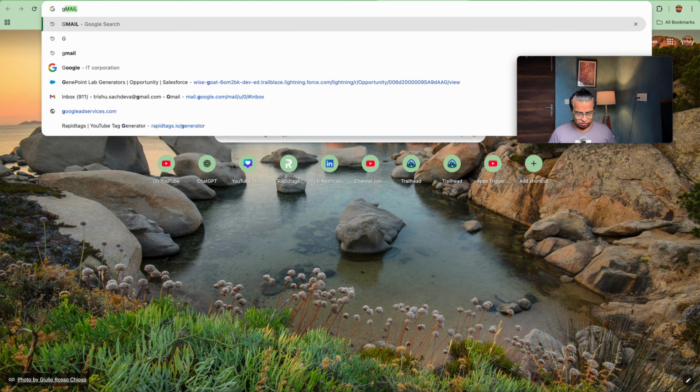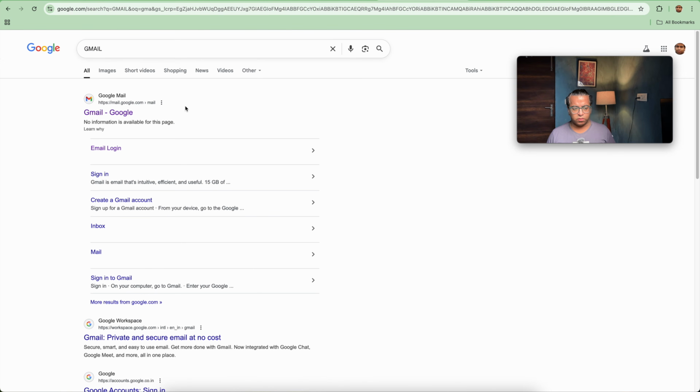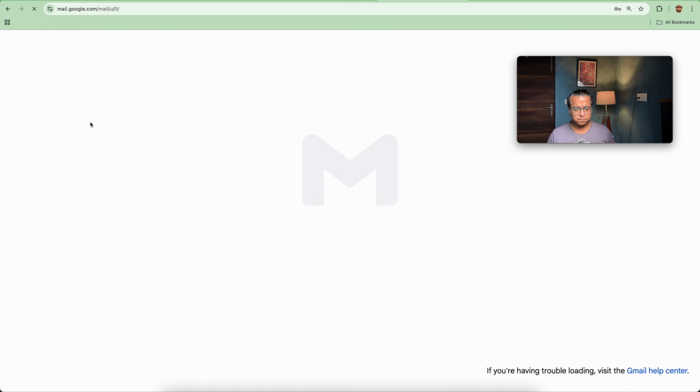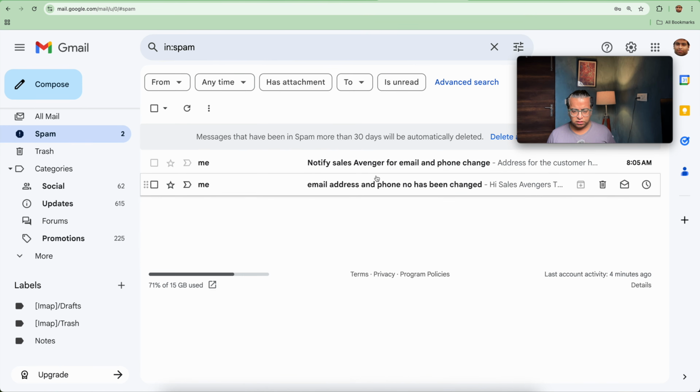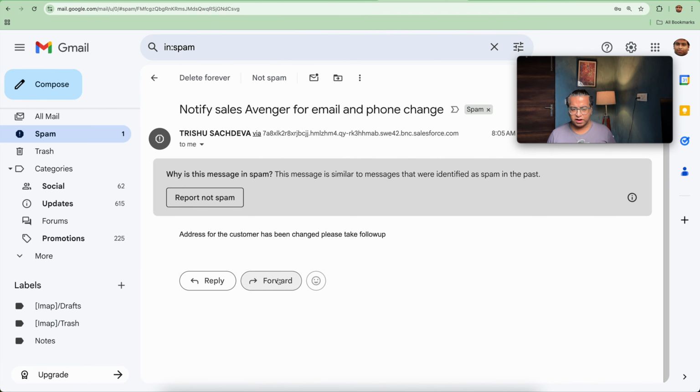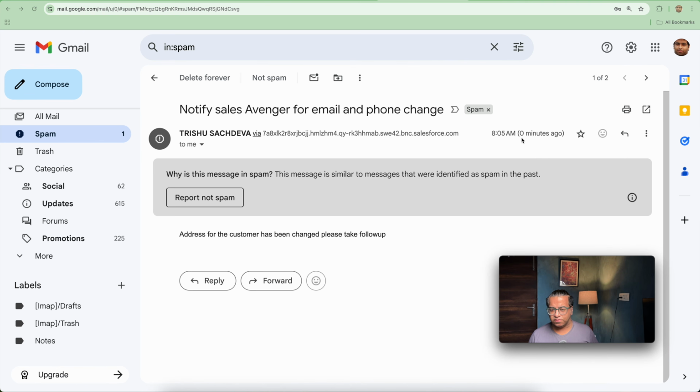So Gmail, let's open my Gmail. I will check spam. So this is the email that we got recently. If you check the time, it is 8:06 and we got the email at 8:05: address of customer has been changed, please take follow up. So the email is also received.